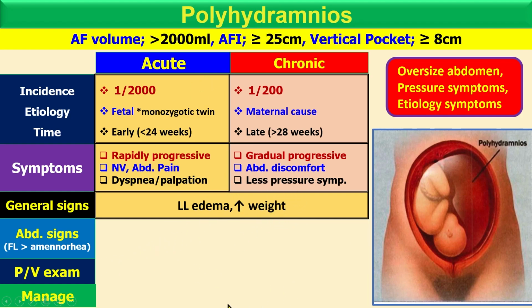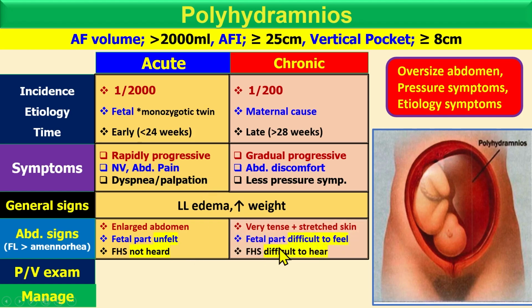And if you look at the abdominal signs, there is an enlarged abdomen, and the fetal parts are unfelt because there is a rapid onset, and the fetal heart sounds are not heard. So it's a dangerous condition.